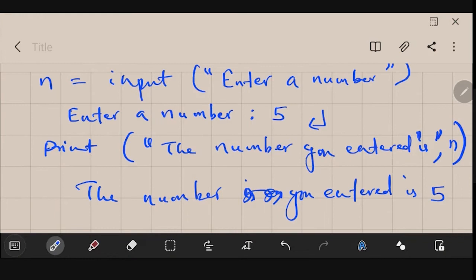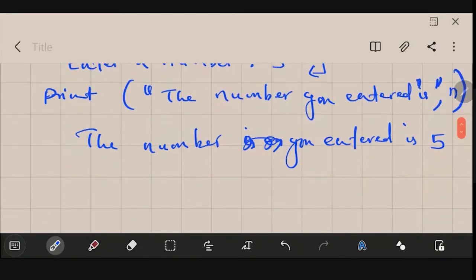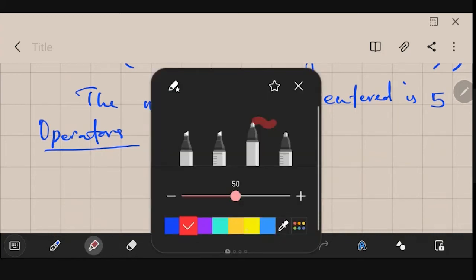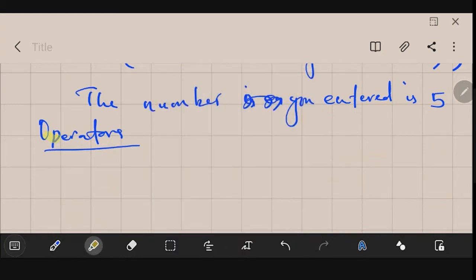The next thing that we will be discussing are the operators in Python. So what are the different kinds of operators in Python? One by one we will see. The first type of operator are your arithmetic operators.